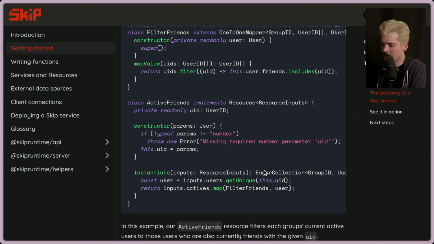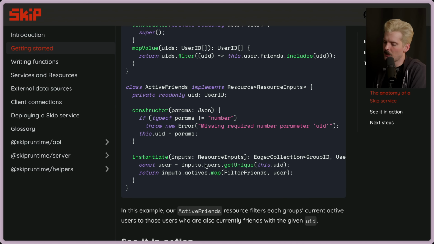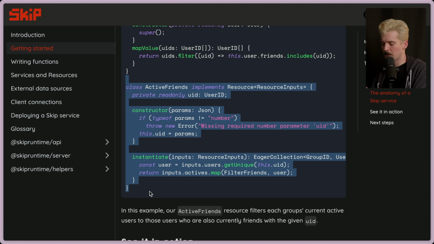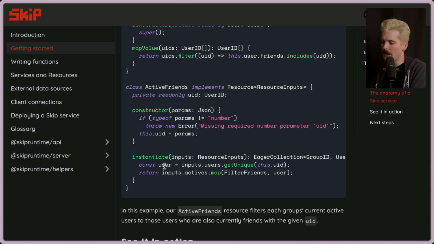And in the instantiate, we can see how it does it. The user is input.users.getUnique with this.userID, because this.userID is the thing we passed here for the user we're getting the info for. And now that we have this user, we also have their friends. And we can now pass this as part of the constructor to the filter friends mapper, and it will go through all the active people, and it will map the ones that are your friends, and it knows who you are when you pass the user here.